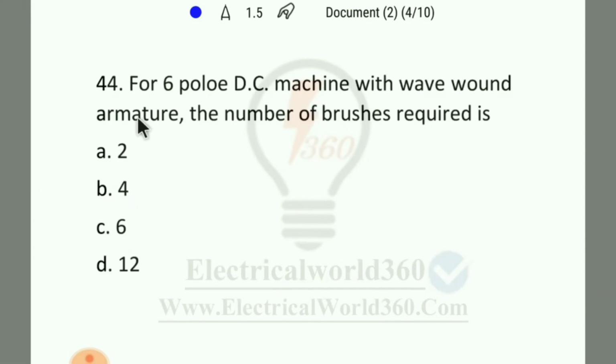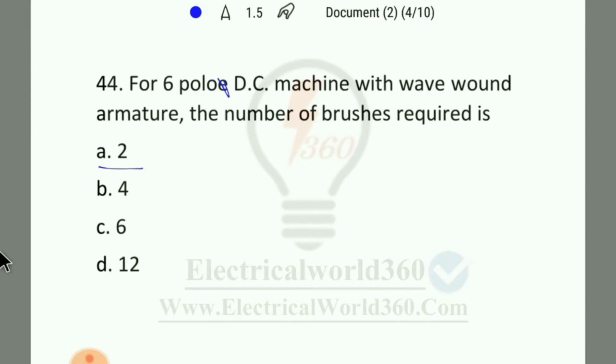Question number 44. For a 6 pole DC machine with wave wound armature, the number of brushes required is 2, 4, 6, 12. So here the right answer will be option number A, because for a wave wound armature the number of parallel paths is 2. So the number of brushes required will be 2.